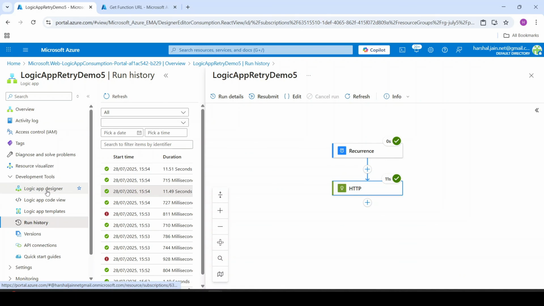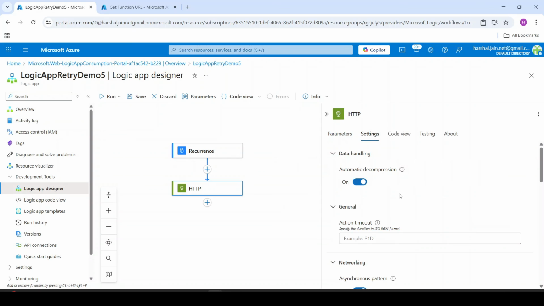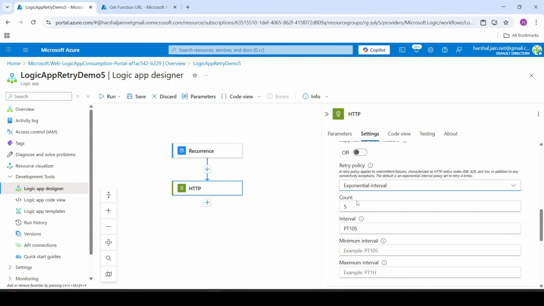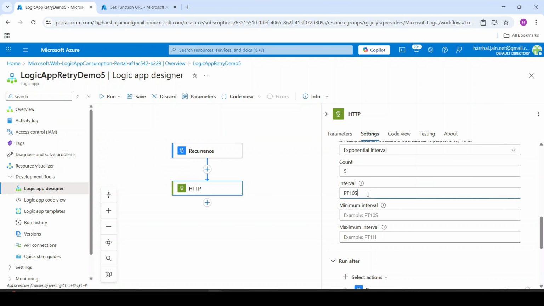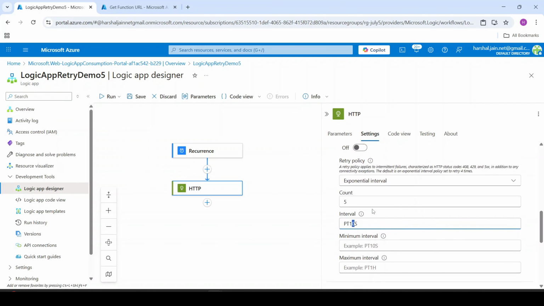Now let's click on this logic app designer, HTTP, settings, and again guys, now as you can guess, instead of fixed interval, if I select this exponential interval, so basically here I can specify the count, I can specify the interval. So this will be exponential interval. So for example, if I say this 10 seconds, that means it will try after 10 seconds, then 20 seconds, then 40 seconds, like that. So again, there is increasing gap in between each attempt.